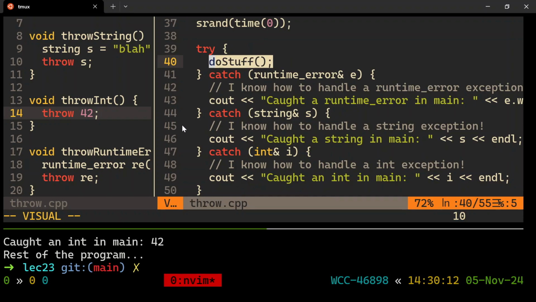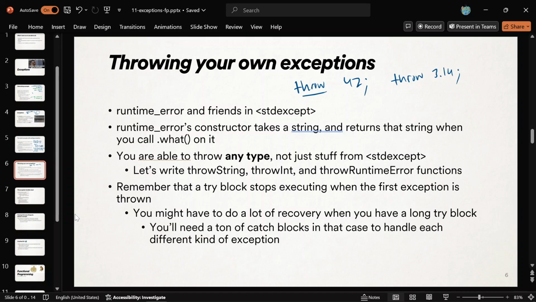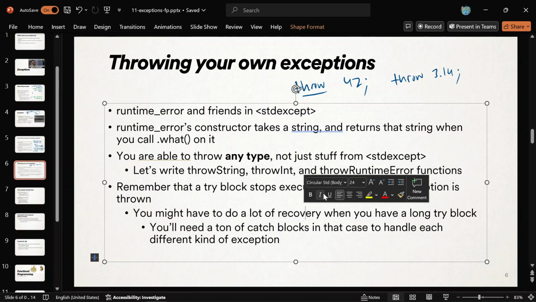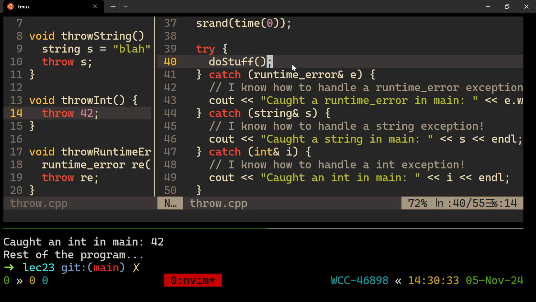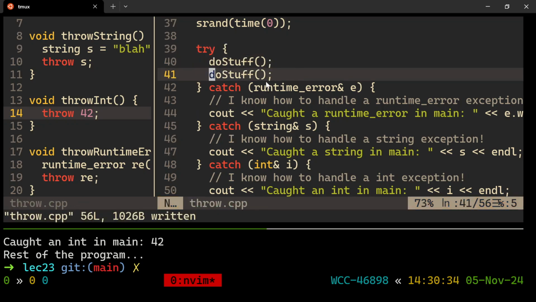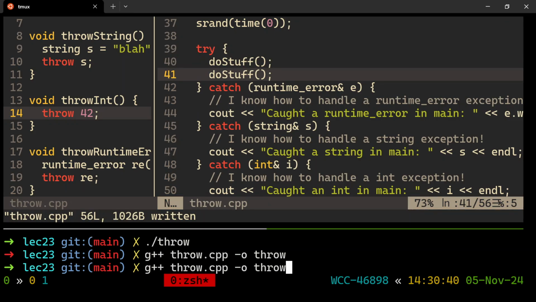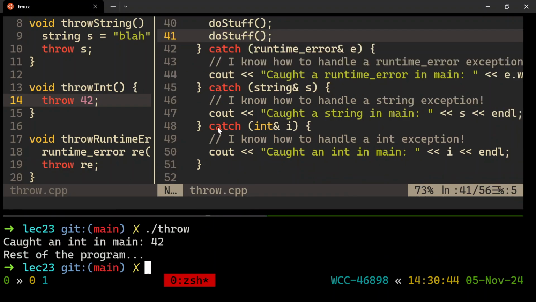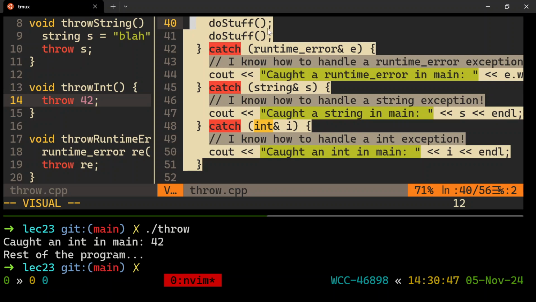Good. Let's see. What else do I want to talk about? I want to show you that you can make multiple try blocks. It's going to find the closest one. So the first exception gets thrown, and that is when everything stops. If I have do stuff twice here, we never get into the second one, because we're always throwing an exception in the first one. It's always immediately caught as an int. We go to this int handler, then I'm done with the whole darn try catch. I'm never coming to the second one.